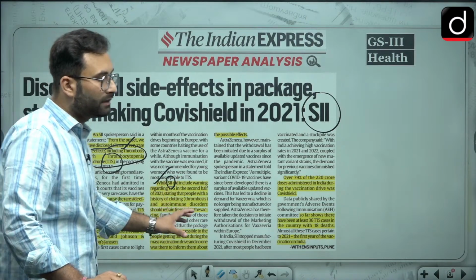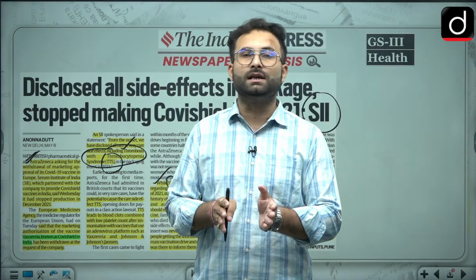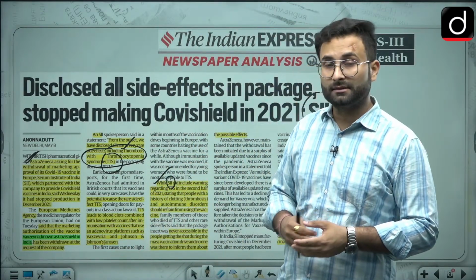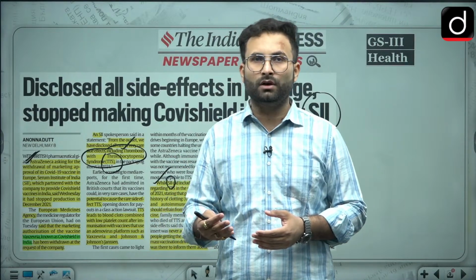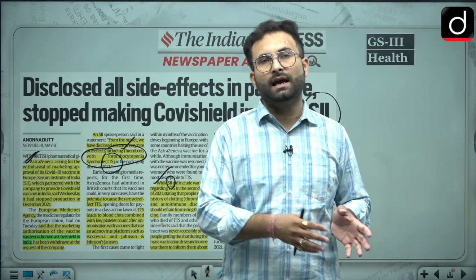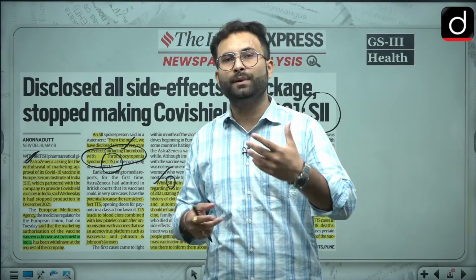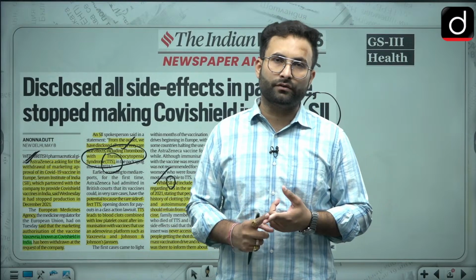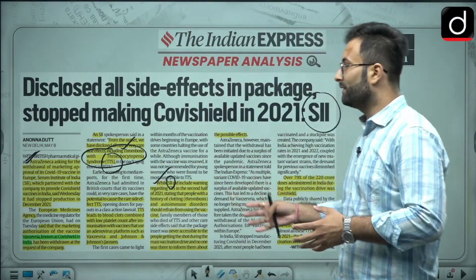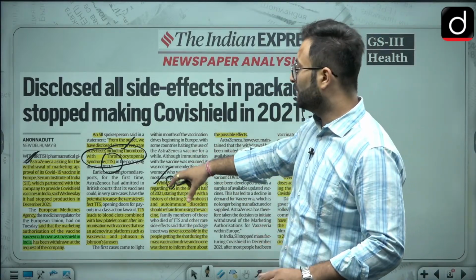Now, they say they put a warning document inside the Covishield box. But the people who took the shot said they did not get that warning, because these boxes were with the vaccination authorities, and since these were mass drives, there was not much time to tell people about all these things. Neither did any vaccination authority tell about this, so the masses were not aware about the side effects. That is what has been contested by the people who suffered the side effects.